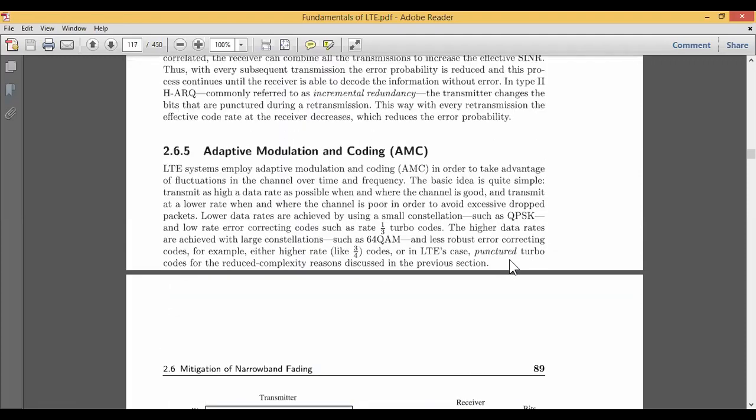What is adaptive modulation? It is one type of modulation which is employed in the LTE system. It means that we make use of this particular modulation technique.